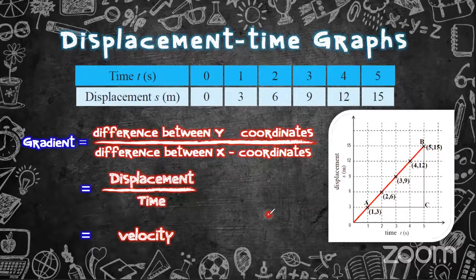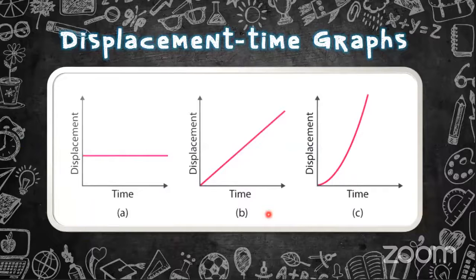Okay, let's move on to the lesson, and by gradient you can find the velocity. So here are 3 types of displacement time graphs, 3 instances. If a displacement time graph is drawn as a straight line which is parallel to the x-axis, that means the object is at rest.